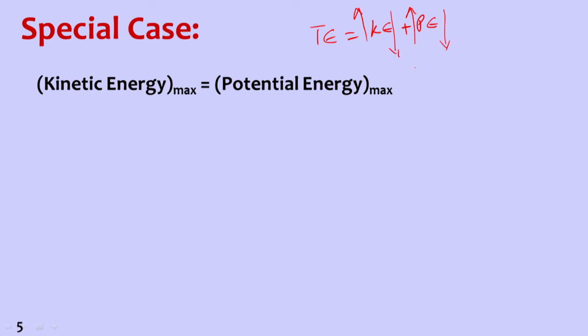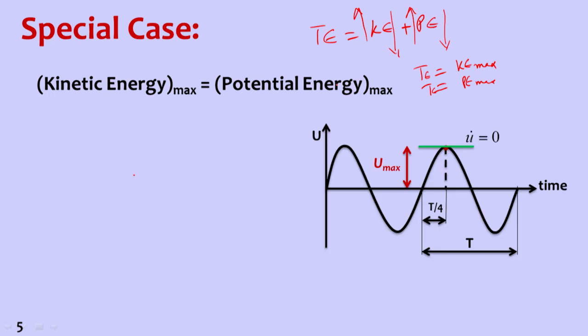So, that means total energy, TE, is equal to KE max. Likewise, total energy is also equal to potential energy max. That is the relationship here: kinetic energy maximum is equal to potential energy maximum. Both maximums are equal. If you look at this graph, this is the time of 0 displacement but high velocity.